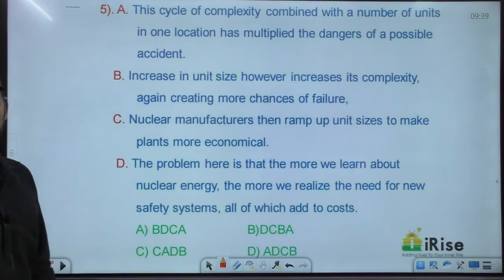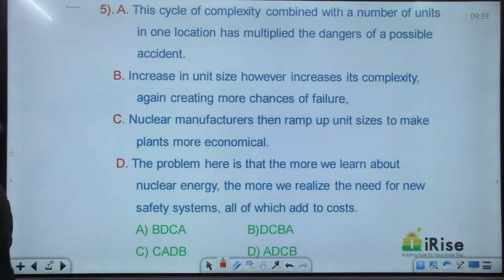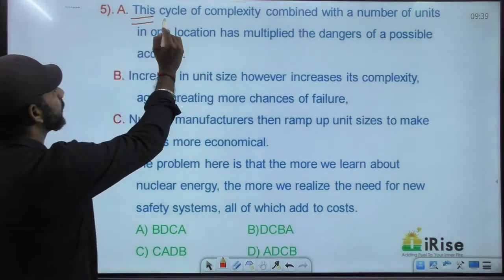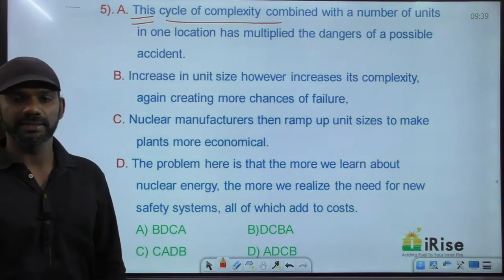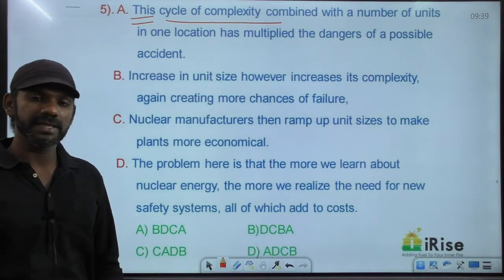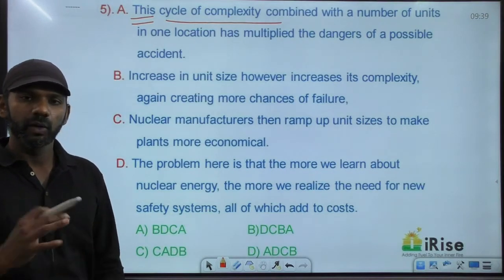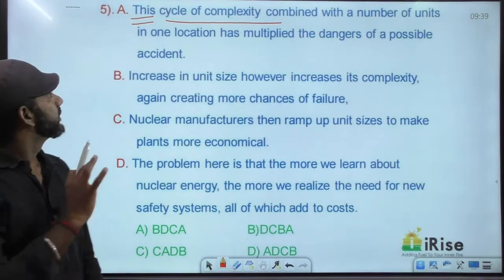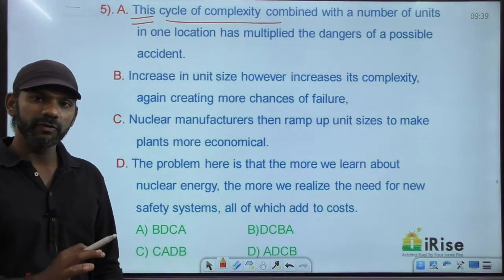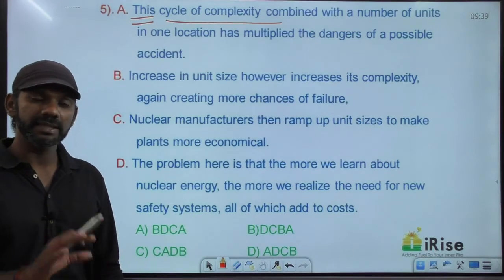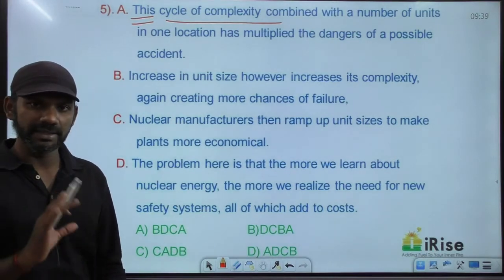Come to the very first statement, sentence A. This cycle of complexity. As I told you earlier, the sentence says "this cycle." Immediately before it, there must be a sentence containing mention about the cycle. Only then can we say "this cycle." So the sentence says this cycle of complexity. Immediately before this sentence, there must be a sentence containing mention about complexity, undoubtedly.